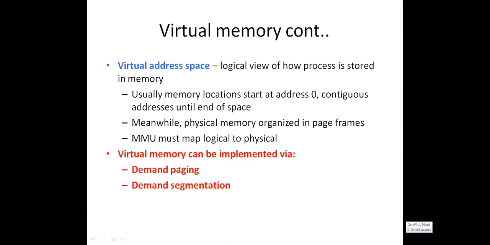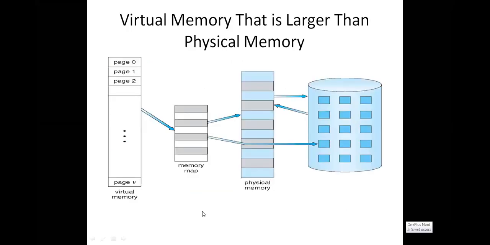Next, how can we implement virtual memory? Virtual memory can be implemented with the concepts called demand paging and demand segmentation. In our syllabus, we have demand paging. How can we achieve the virtual memory concept? Virtual memory can be achieved through demand paging or demand segmentation. So this is what I told you earlier.